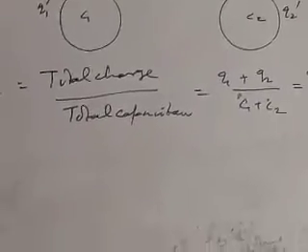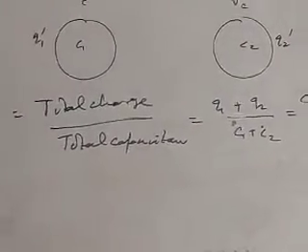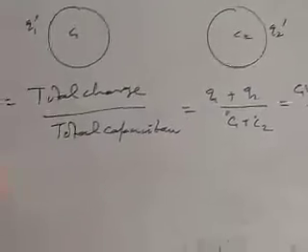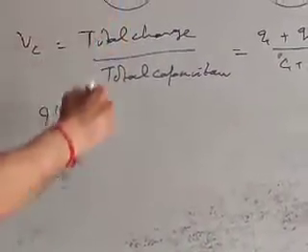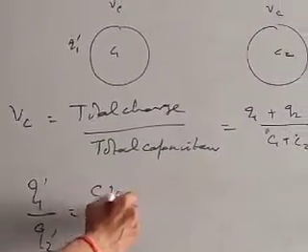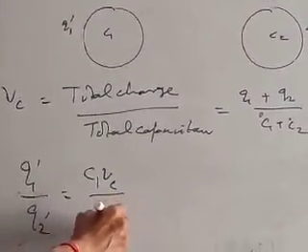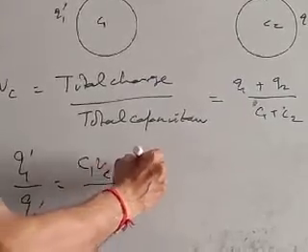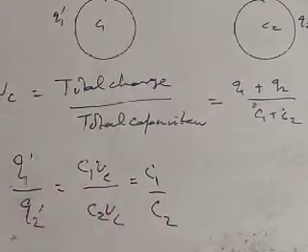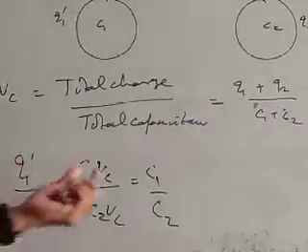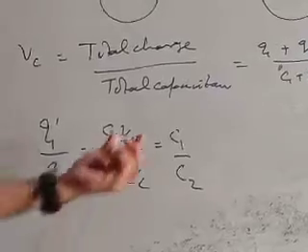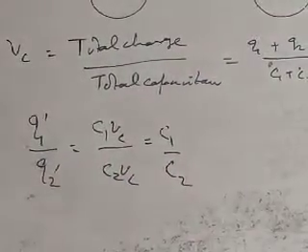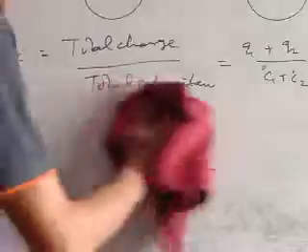The charges remaining upon the conductors after the redistribution will be in the ratio of their capacitances. Let us see Q1 dash upon Q2 dash. Q1 dash is C1 into Vc and Q2 dash is C2 into Vc. So this is C1 upon C2. This means after redistribution, the conductor having larger capacitance will hold more charge and the conductor having smaller capacitance will hold less charge. In this process of redistribution of charge, there will be loss of potential energy also.